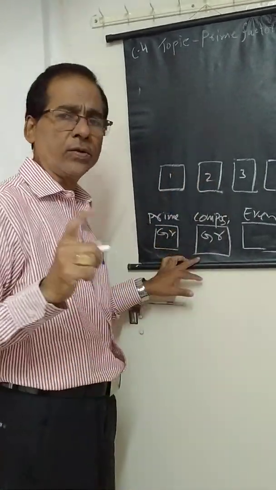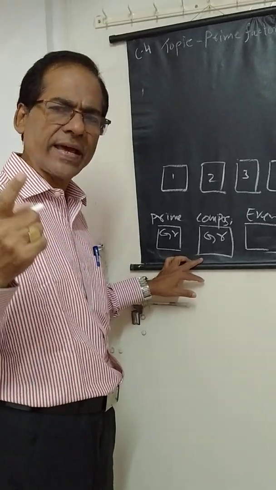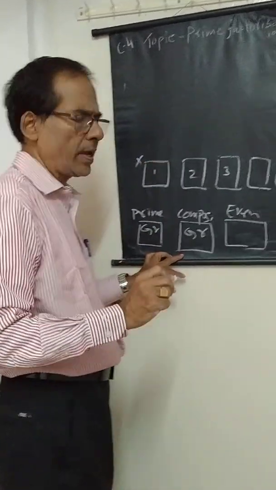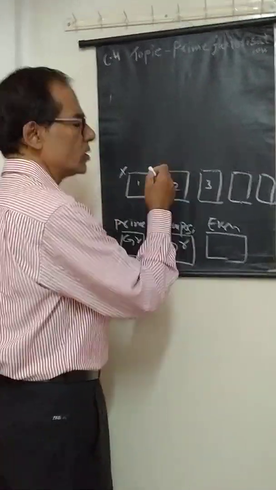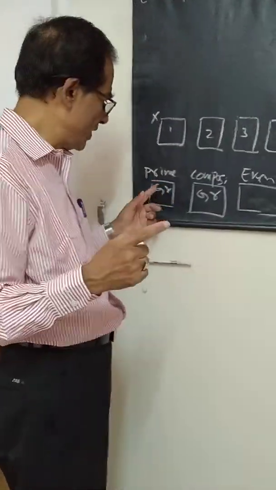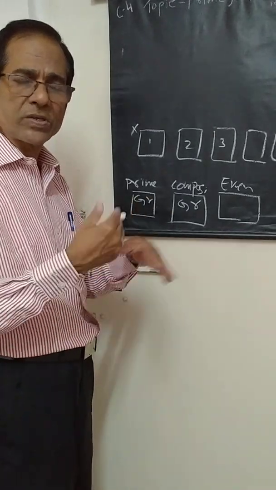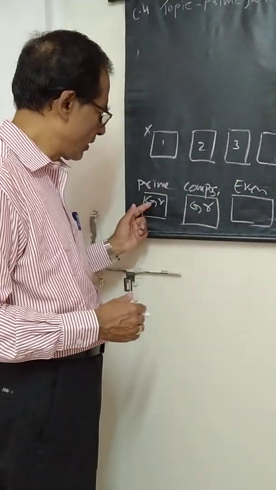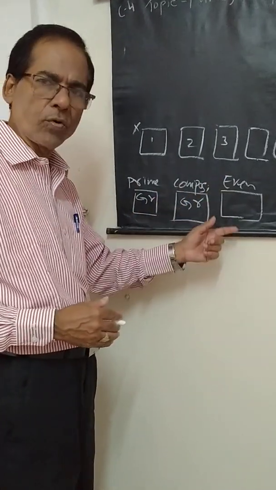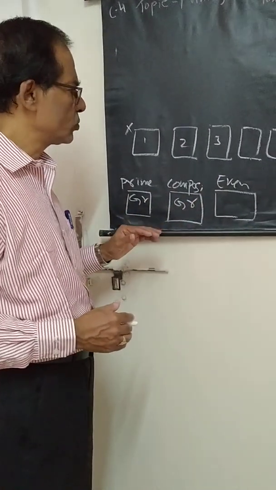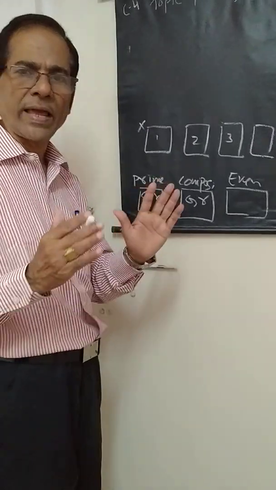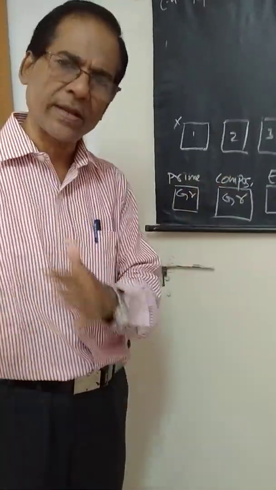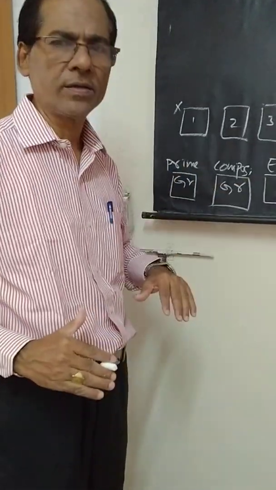I told you and taught you also, one is neither prime nor composite, so leave one, it is a special number. Start from 2. Think about which group 2 belongs to. In the post office also they are sorting like this, this is called sorting. Prime number group, composite number group, even number group. In the post office they sort this is HR, this is AB, this is Bihar, like this, so you also have to sort.